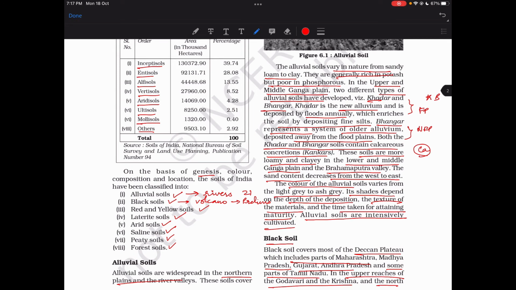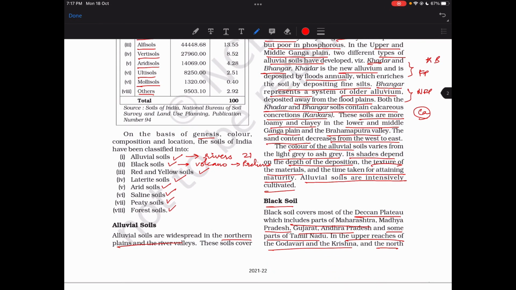Alluvial soil, we find them, yeah, maybe I can go to the map and check that. Then black soil, red and yellow soil we have seen, laterite soil. So alluvial soil is based on a rich alluvium deposit by the plains and river valleys. Yeah.